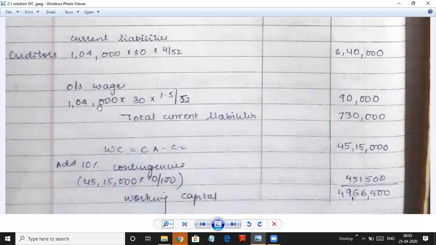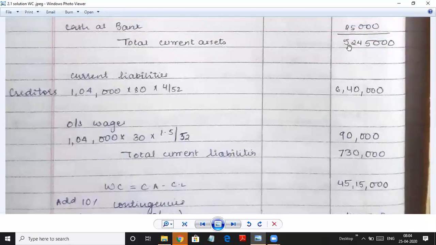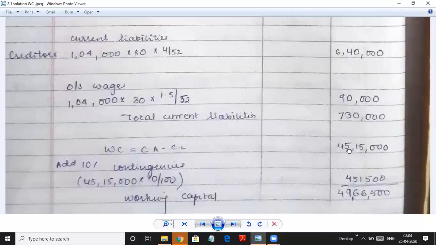So 1,04,000 is the total units produced into 30 rupees is the cost of direct labor, into you're going to pay it late by 1.5 weeks. So 1.5 divided by 52, you will get the liability amount, that is 90,000 rupees of wages are still to be paid. So this is also current liability. When you add these two, 6,40,000 plus 90,000, the total current liabilities will be 7,30,000. Now working capital is current asset minus current liability. So current asset total you had found about 52,45,000 minus current liability total 7,30,000. You get working capital as 45,15,000.